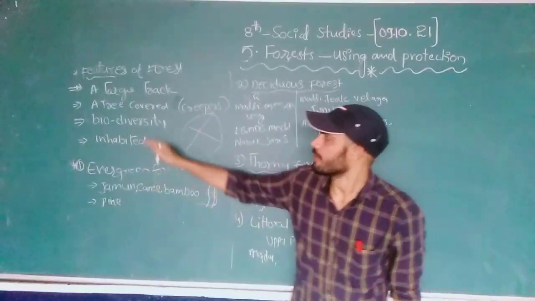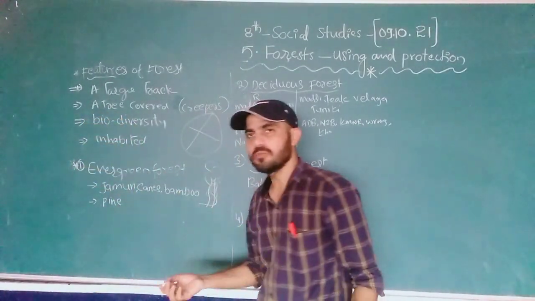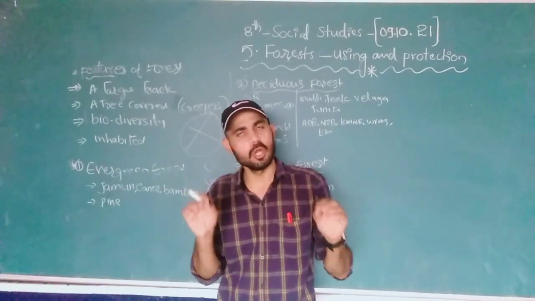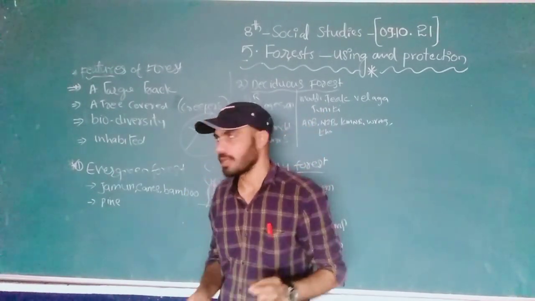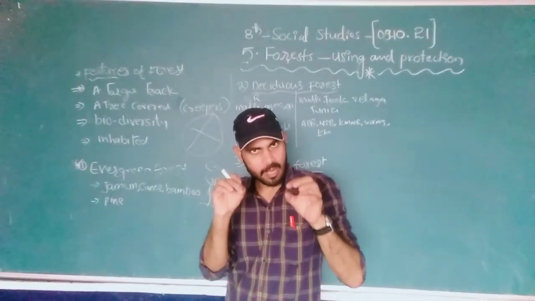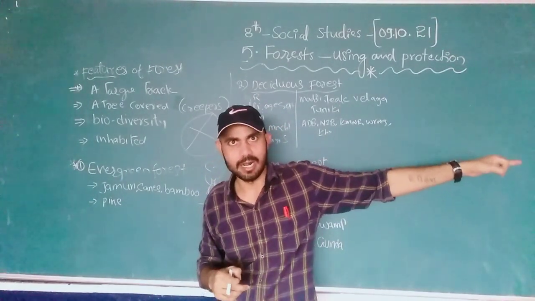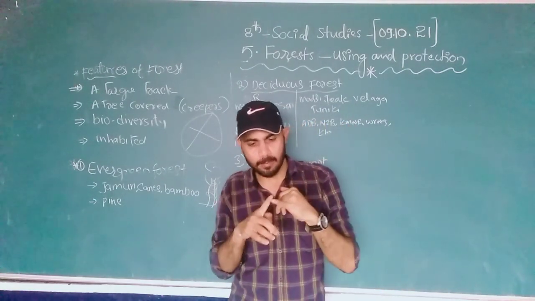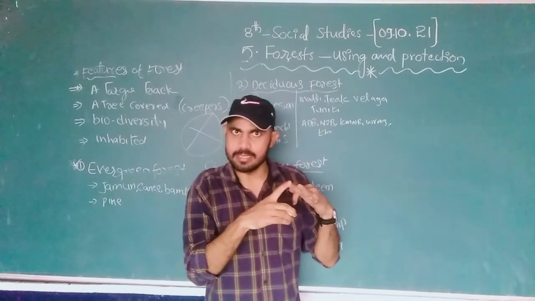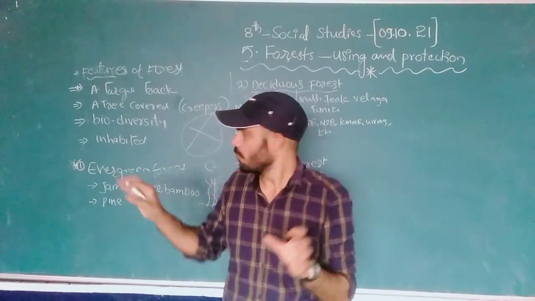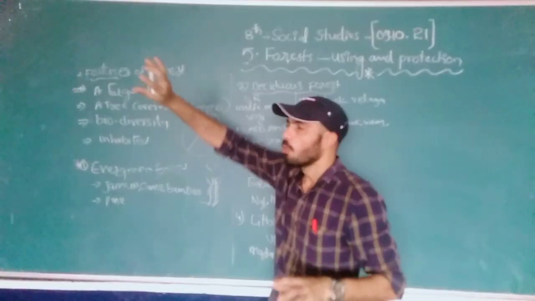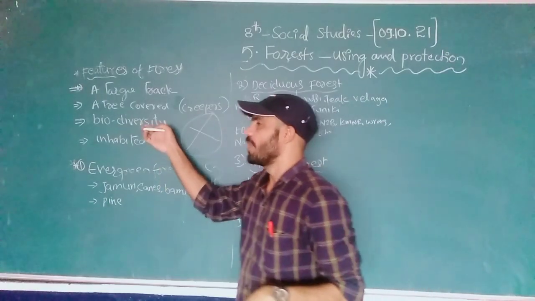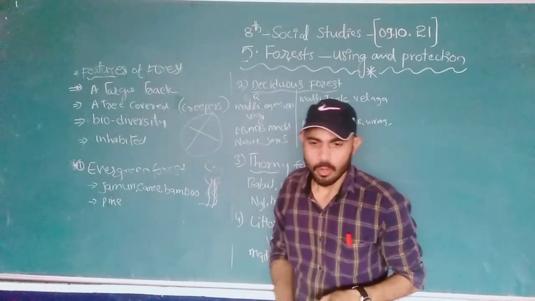This is the second feature: biodiversity. What does biodiversity mean? The country with the most biodiversity in the world is Brazil, right? And in India we have much biodiversity. Among them one is the Western Ghats. Biodiversity means different plants, different creepers, different animals, different insects, all in one place. All these things in one forest, that forest is called biodiversity.